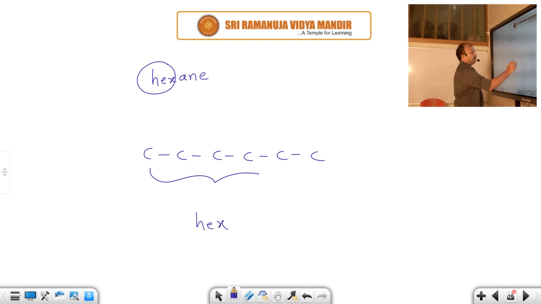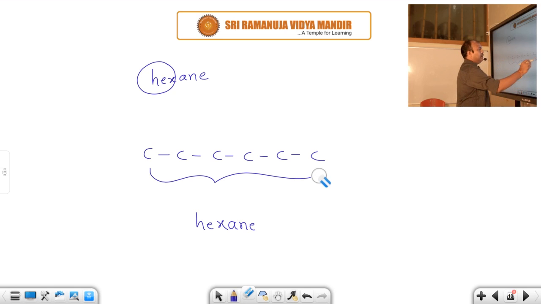Here observe which bond exists between the carbons. Take a look at this entire chain. All of these have single covalent bonds. Only single covalent bonds are there between the carbons in that chain. We call this ane. Ane means only single covalent bonds exist between the carbons. So hexane means this one.